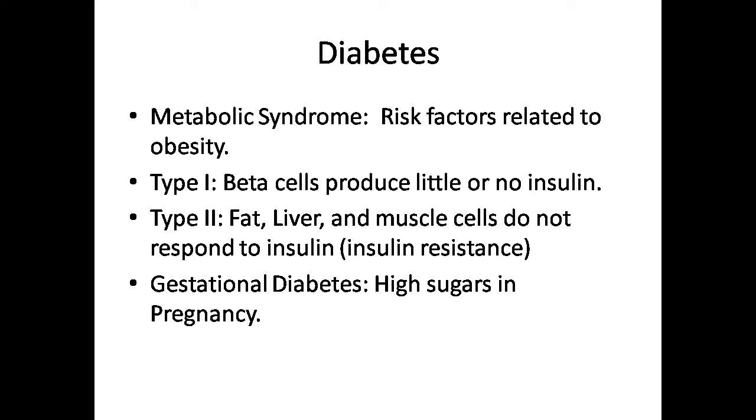So the first one is type 1 diabetes mellitus. What is type 1 diabetes mellitus? Dear students, it is the type of diabetes mellitus in which the beta cells present in the pancreas of the human body either produce very little insulin or produce no insulin.